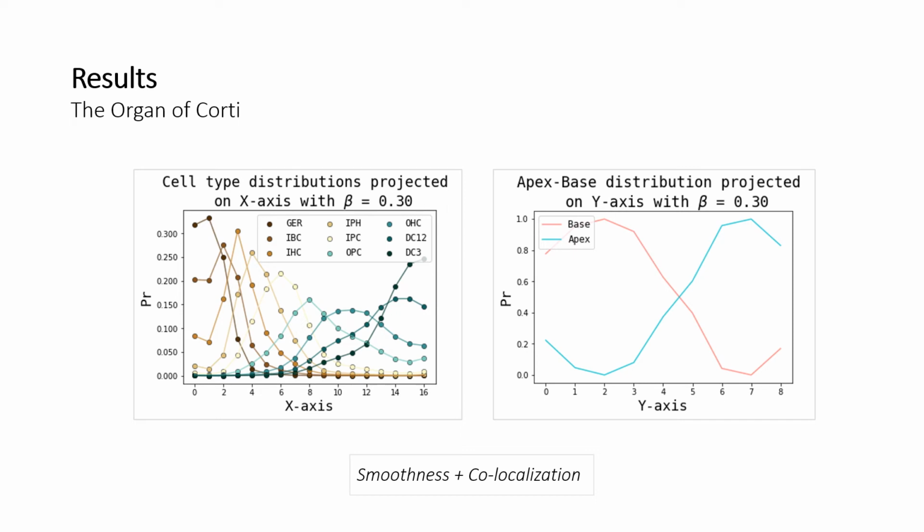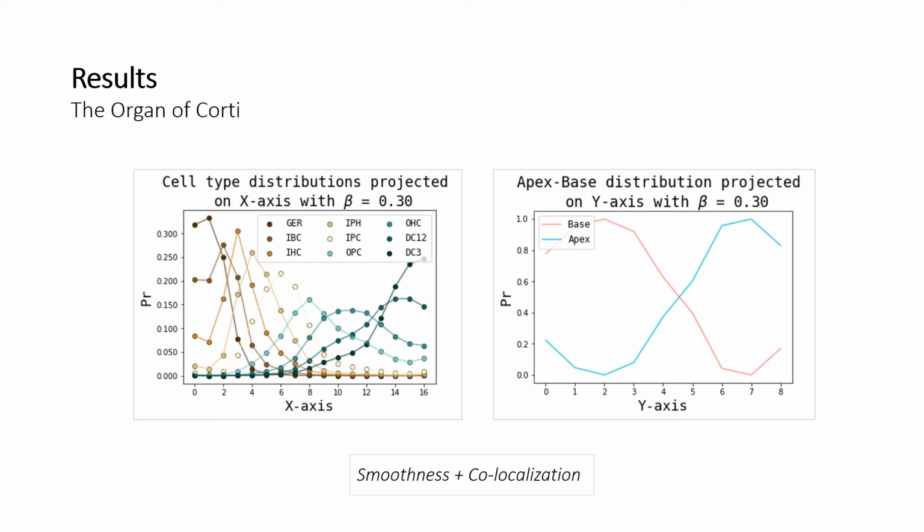In the left figure, we can see each cell type distribution projected on the x-axis, and you can see the gradual peaks of the different cell types, in the order they are expected to be. In the right figure, we can see the apex-base membership projected on the y-axis, and the gradual transition between them as we would expect.